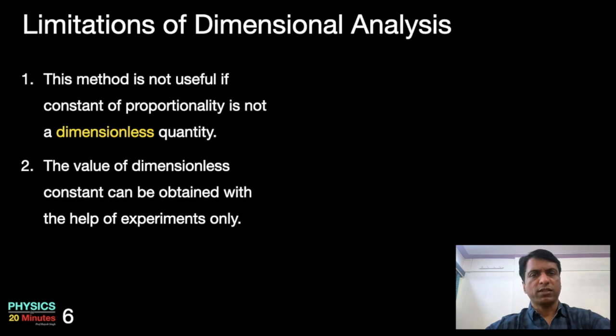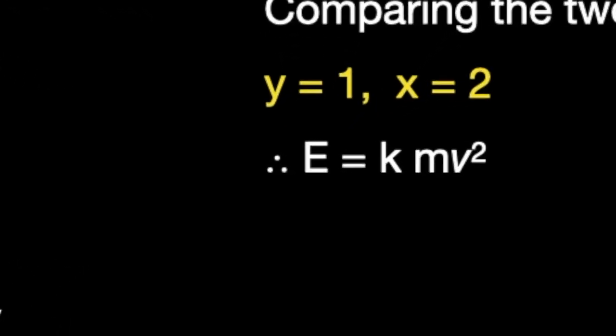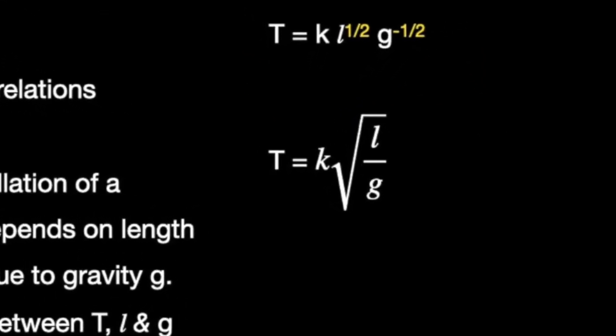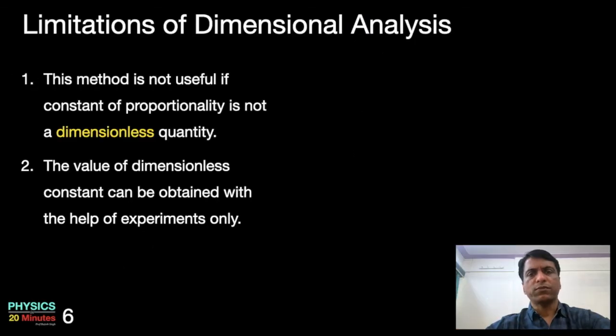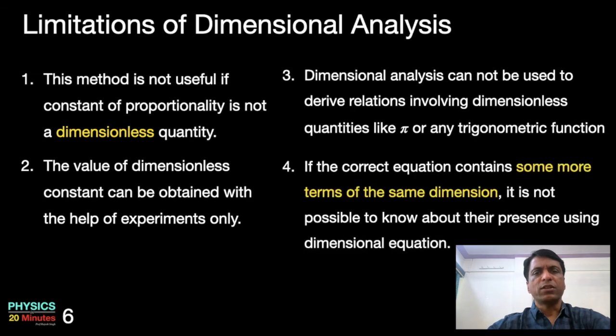If you see the two examples that we have solved, we have written kinetic energy E is equal to k m v^2 and time period of a simple pendulum T is equal to k root L by g. What will be the value of k? Can you identify these values of k by using dimensional analysis? Answer is no. They have to be found experimentally. For example, if the formula involves any trigonometric functions like sin theta, cos theta or pi, which are dimensionless quantities, then dimensional analysis is not so useful to find them.